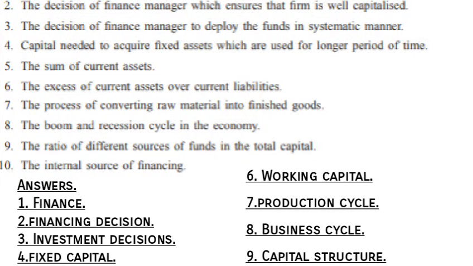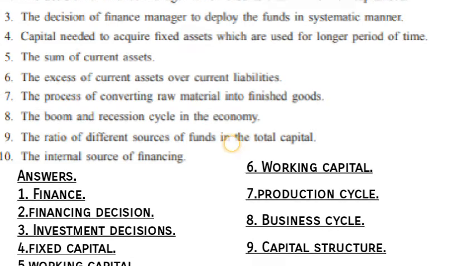Second, the decisions of finance managers which ensure that the firm is well capitalized. Answer, financing decision. Third, the decision of finance managers to deploy the funds in a systematic manner. Answer, investment decision. Fourth, capital needed to acquire fixed assets which are used for a longer period of time.